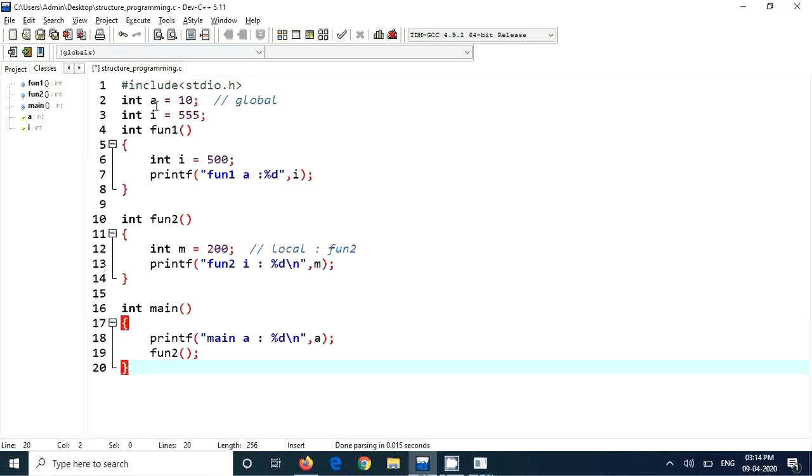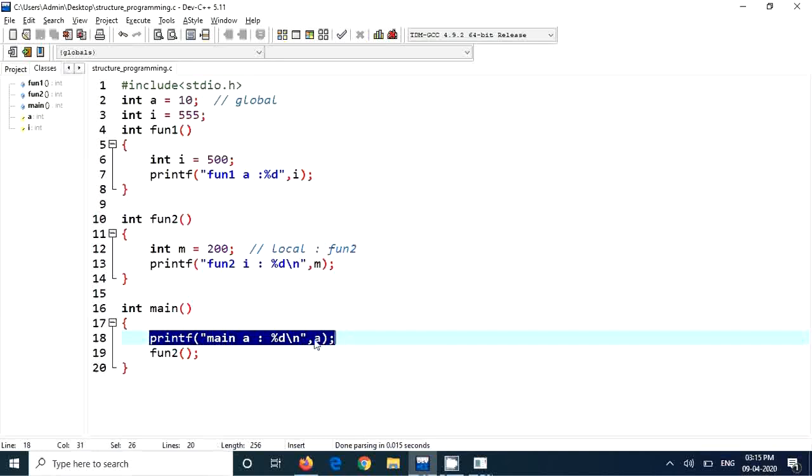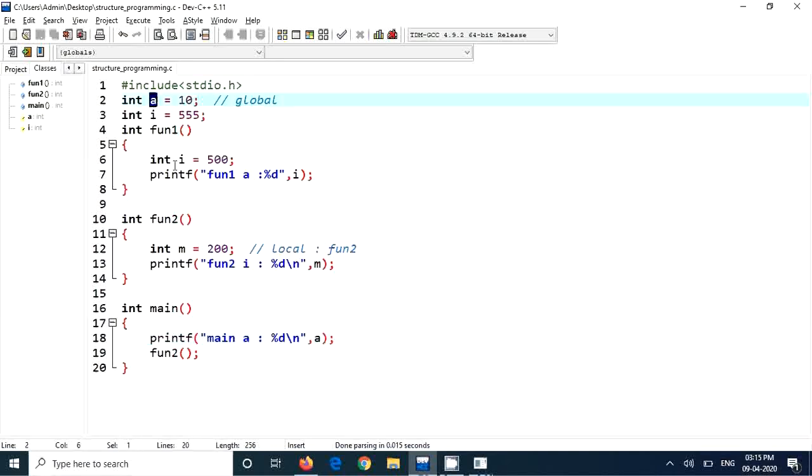So when the program starts, A and I will be allocated with the 4 bytes of memory each. So this will be alive till the program runs. When the main starts, nothing will happen. Okay, so there is no memory allocated because it is accessing only A. A is a global variable, so there is no new memory allocation for the function. So it calls fun2.